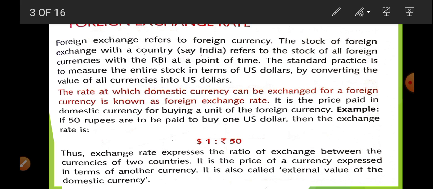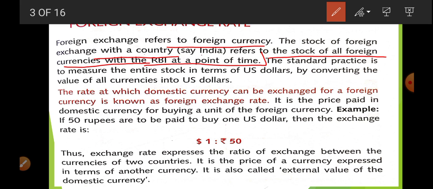So first of all, what is foreign exchange? It refers to foreign currency, except your domestic currency. Whatever currency you find in this world, that is your foreign currency. The stock of foreign exchange with the country refers to the stock of all foreign currency with the RBI at